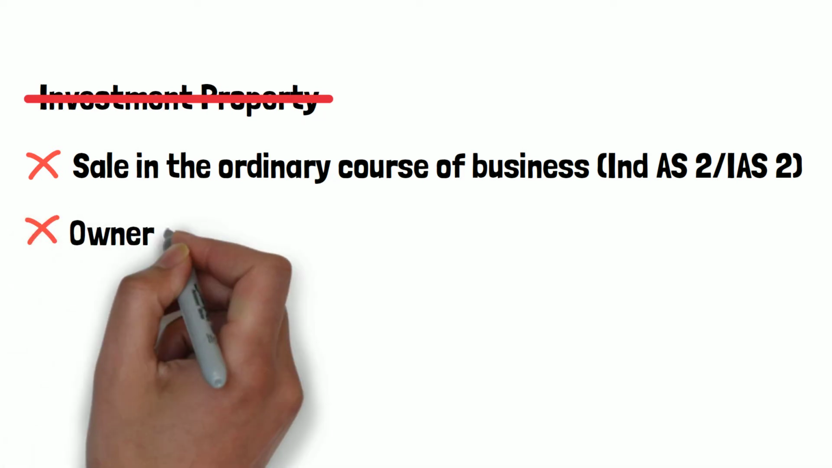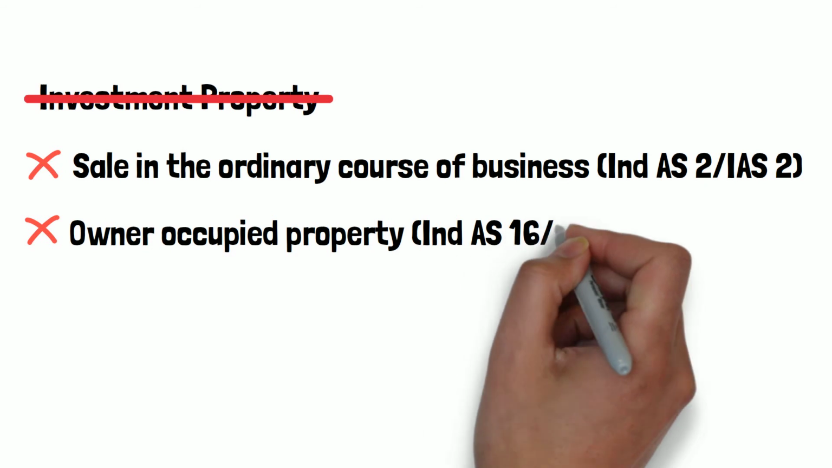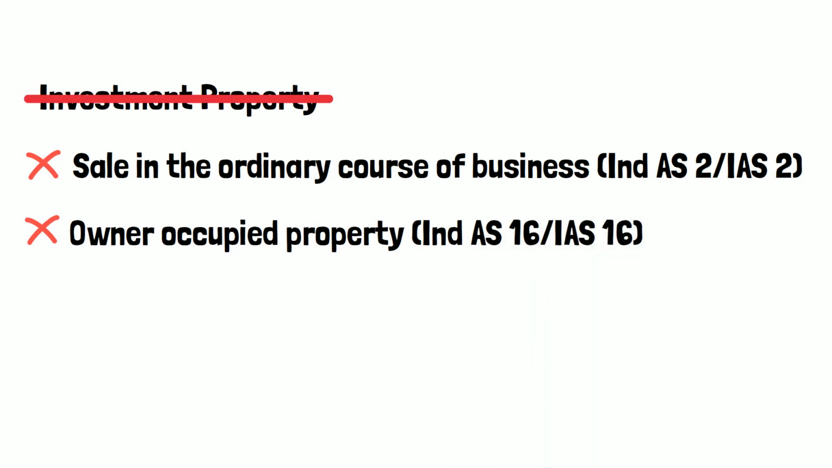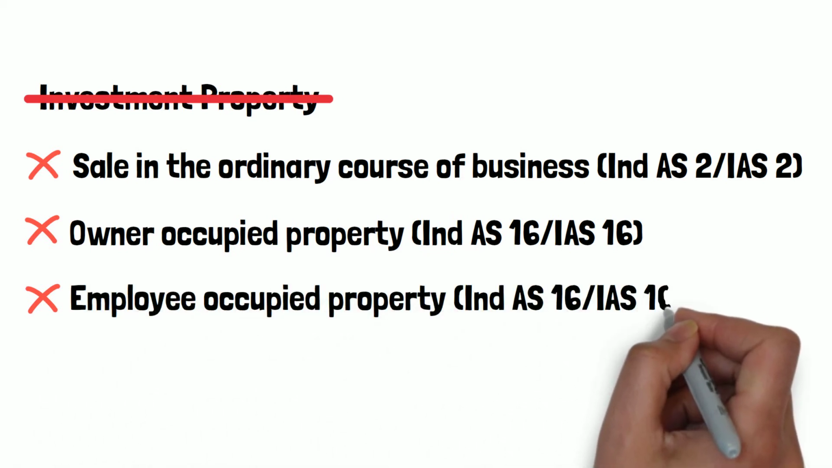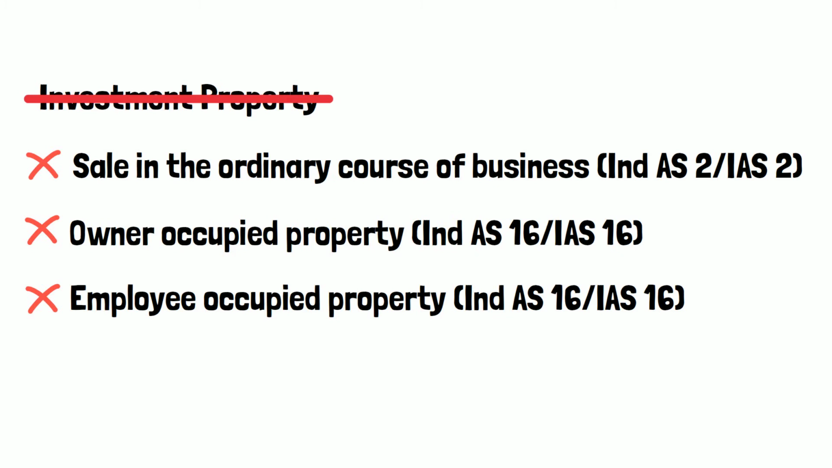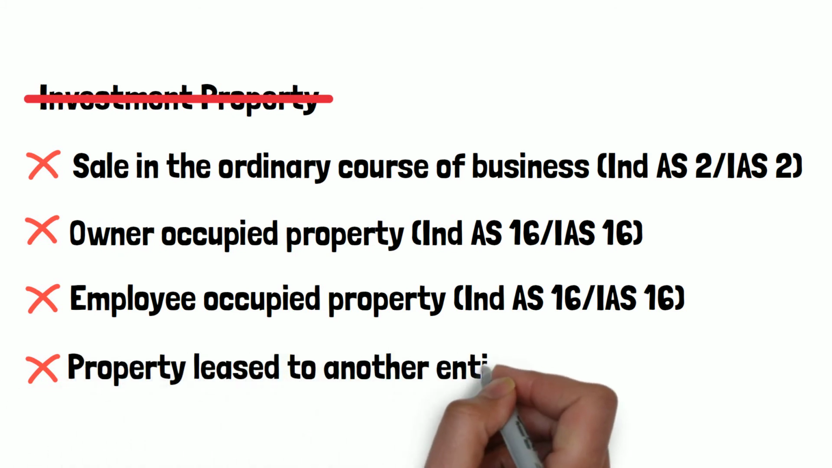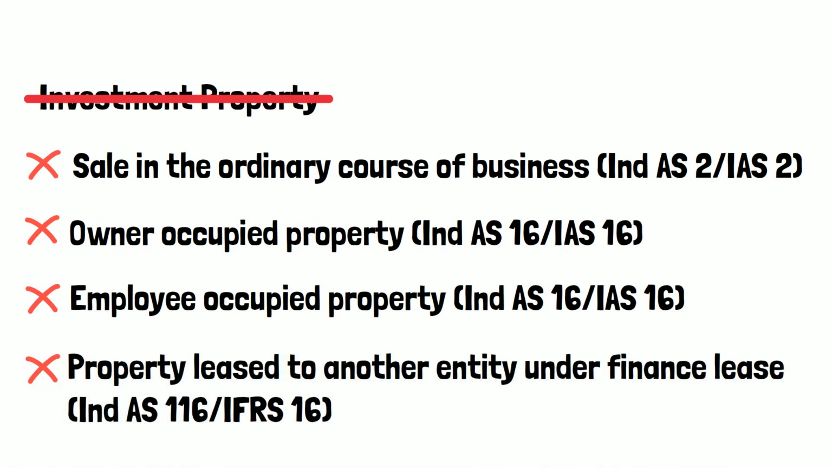The second case is where the property is owner-occupied property. This is covered under the standard on property, plant and equipment. Similarly, employee-occupied property is also not considered as an investment property and is kept outside the scope of the standard. Property when leased to another entity under finance lease is also not covered under this standard.